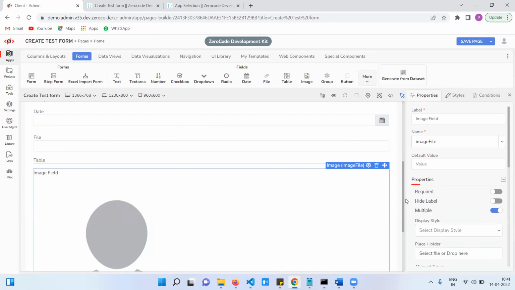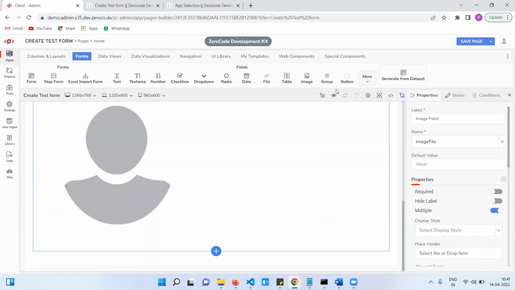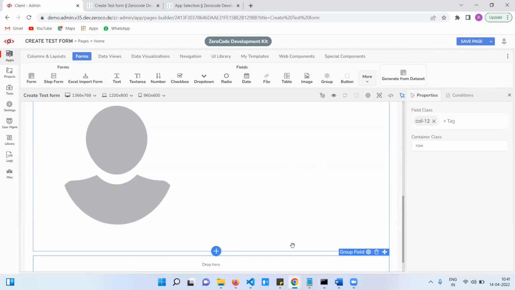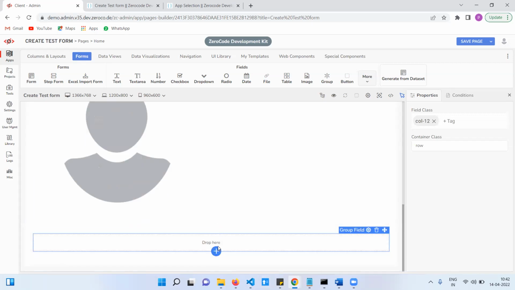Next one is group. Group field means we are grouping a few fields in a single row. Here again you need to drag and drop multiple fields into this group. For example, employee basic info: name, email, address.